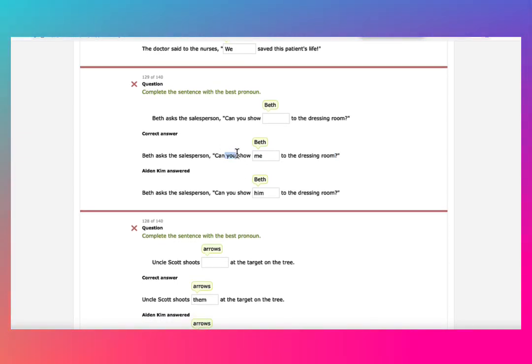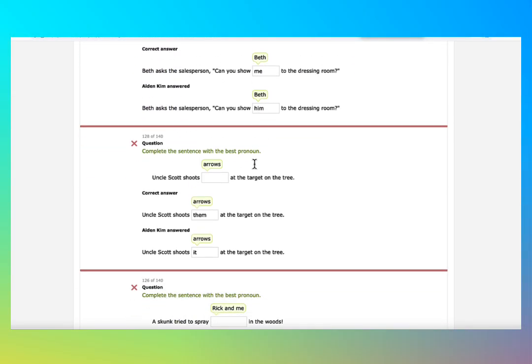So the subject in the quotation mark is you. Therefore, I is being used as an object in the sentence. So object case becomes me from I. I is a subjective case. Me is an objective case. The subject is you, can you show me. Now Beth is the one who's asking and she's referring to herself. We have to say me.